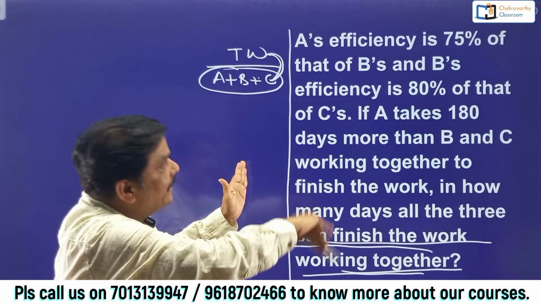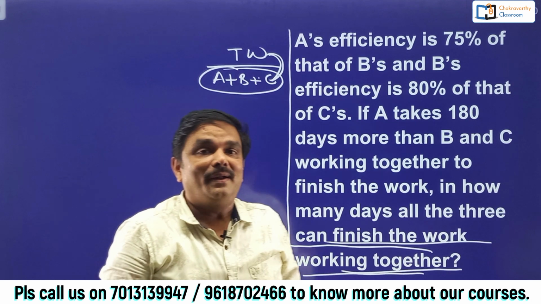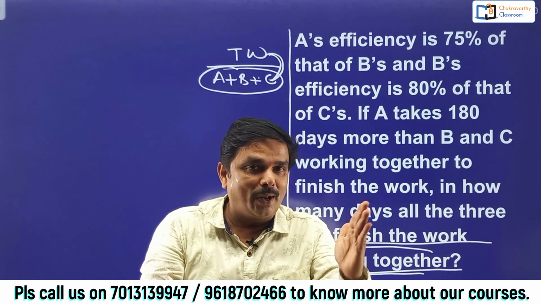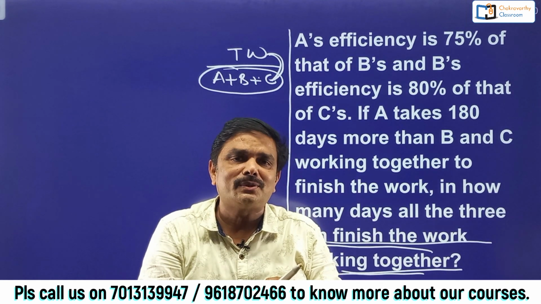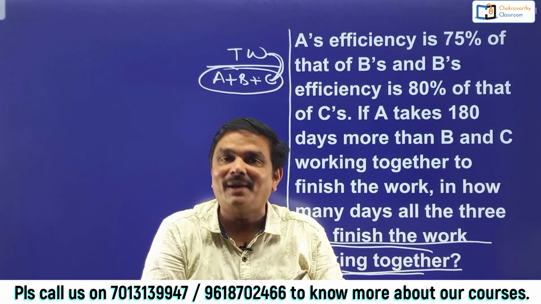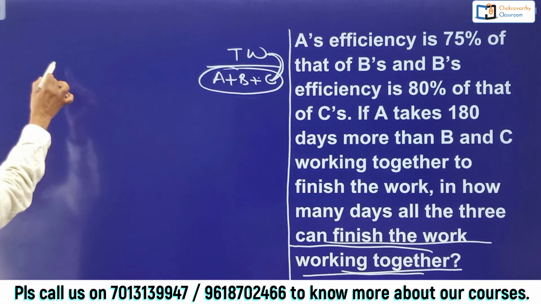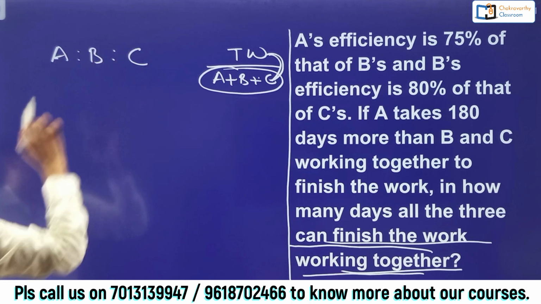And somehow, if you try a little, you can find the first part with the help of this one. A takes 180 days more than B and C working together to finish the work. As far as the days are concerned, they are bifurcated this way: A is one part, B and C together another part. Can't I do this question? Very easily you can do. Now, first start the comparison here. A is to B is to C, like in the previous question.